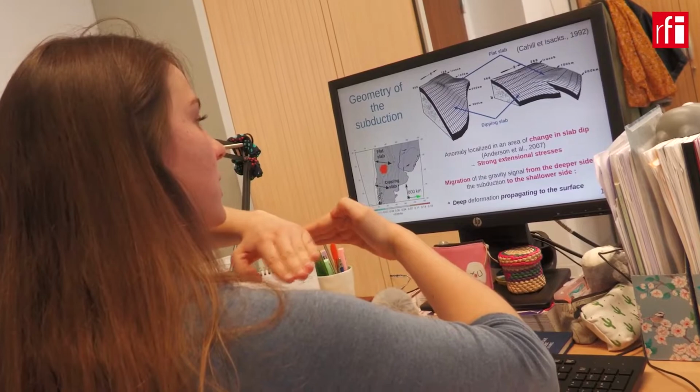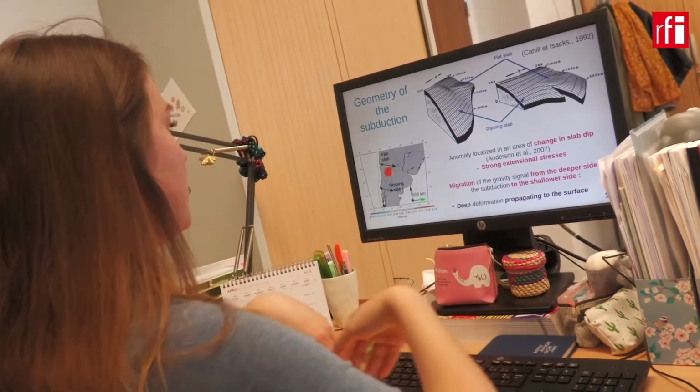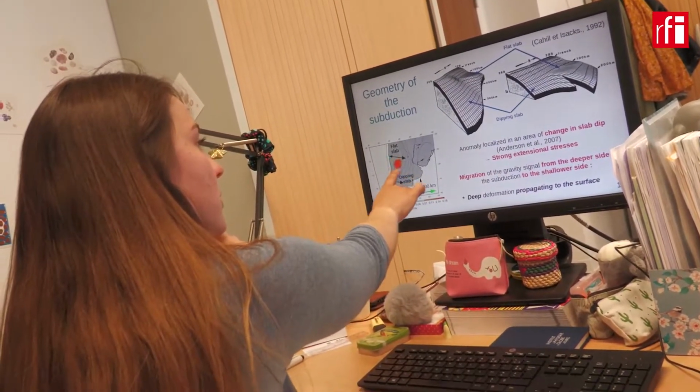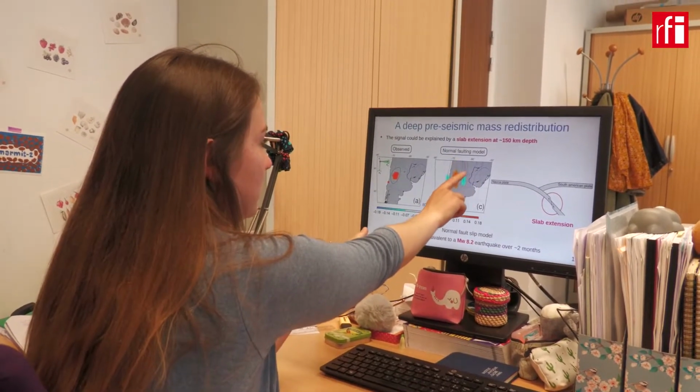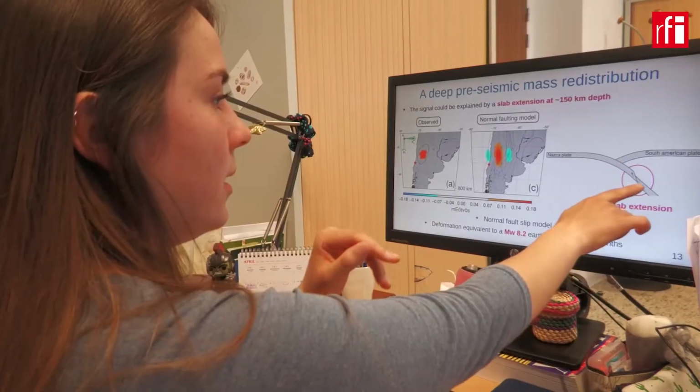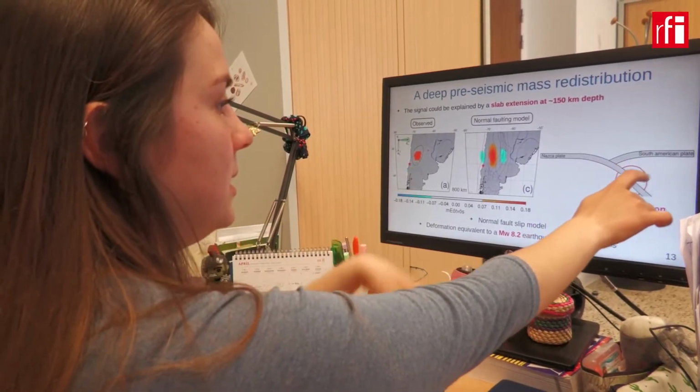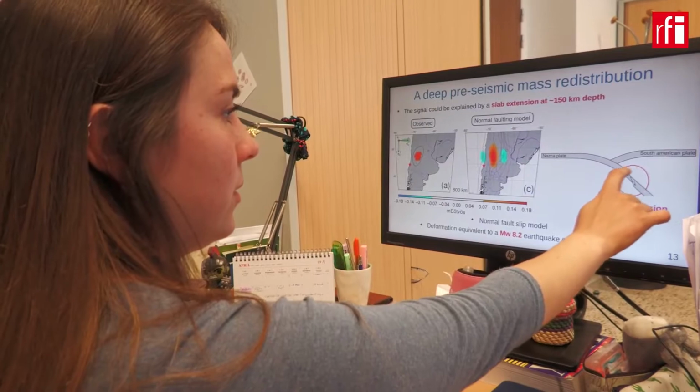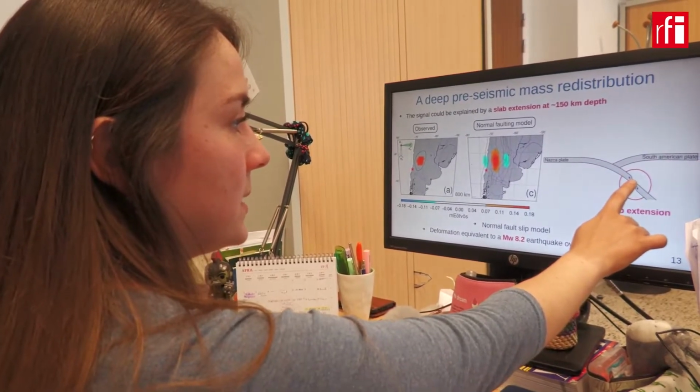We do not relate this variation with water mass. It's a solid earth mass redistribution. And we see this redistribution in the north of the epicenter of the Maule earthquake, in an area which is arid. So there is not a lot of water mass redistribution in this area. So we are lucky if we want to see what is happening for the redistribution of the solid earth masses.